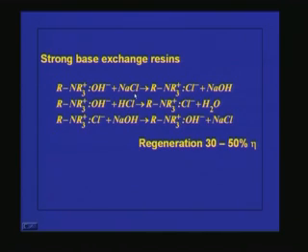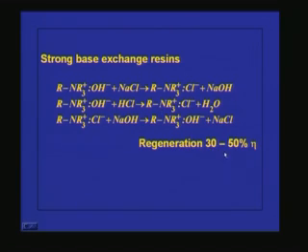Similarly, strong base exchange resins are derived from a strong base, because it has a functional group OH. When we add some salt, what will happen? The Cl⁻ will replace this OH and you will get the corresponding base. And if you add HCl, you get Cl and H2O, and here again the regeneration efficiency is very low.